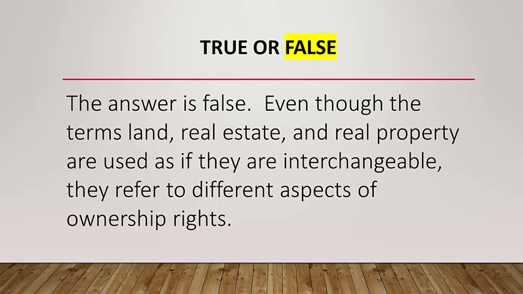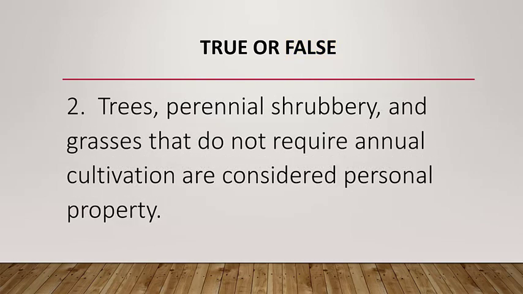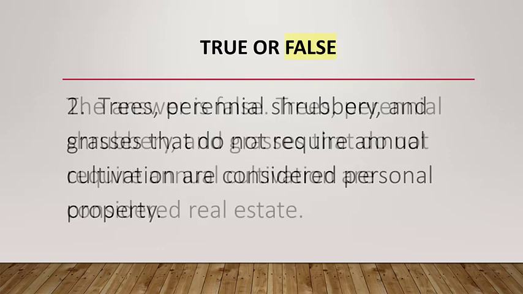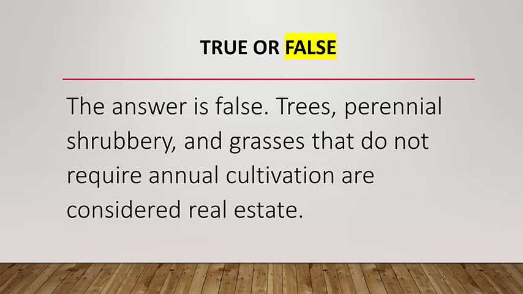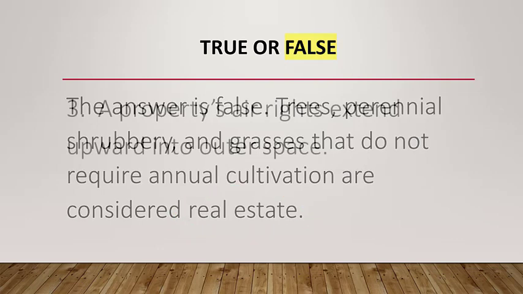Question number 2. Trees, perennial shrubbery, and grasses that do not require annual cultivation are considered personal property. The answer is false. Trees, perennial shrubbery, and grasses that do not require annual cultivation are considered real estate or real property.